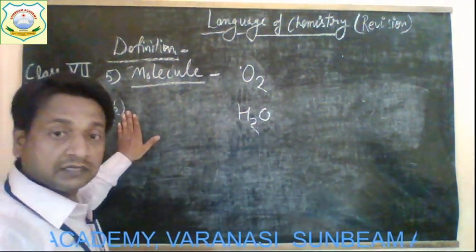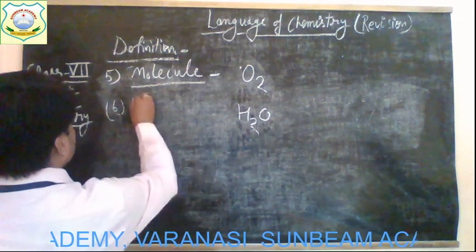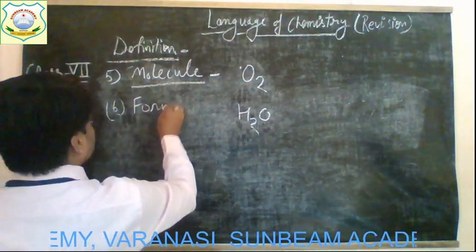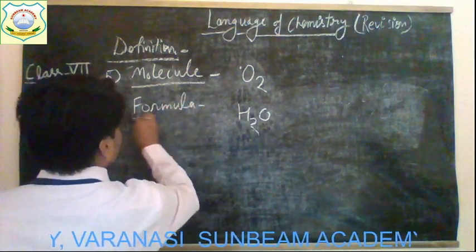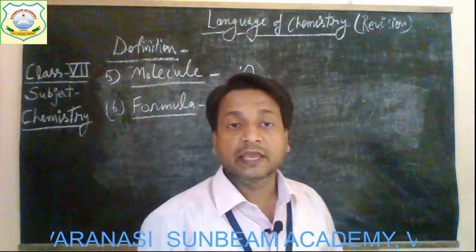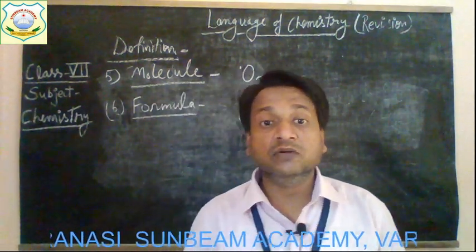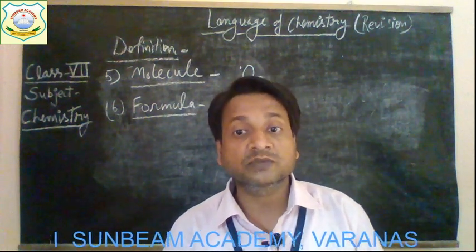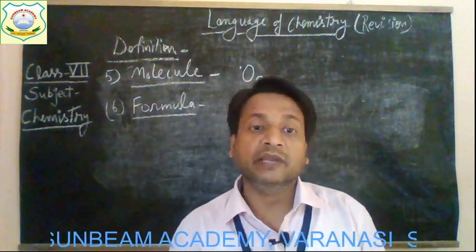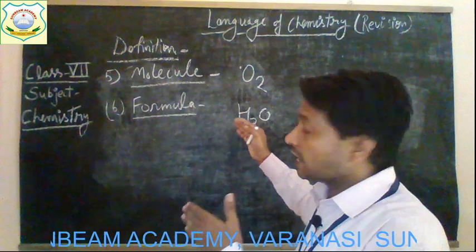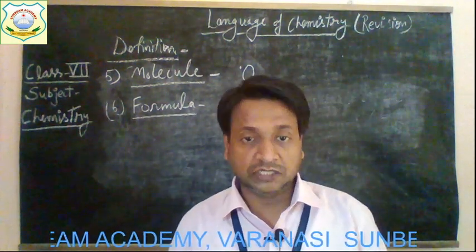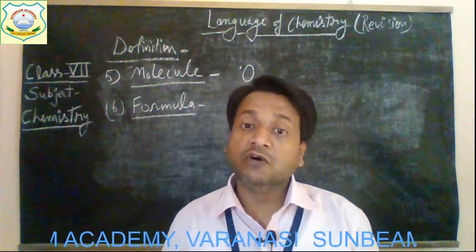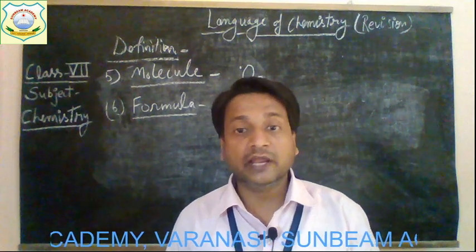Now the next term is formula. Children, as we have discussed, symbols are the abbreviations or denotation of certain elements. Formulas are the symbolic representation or symbolic expression for a molecule, not for an atom.